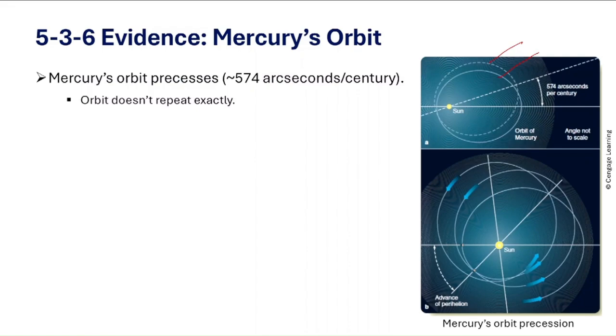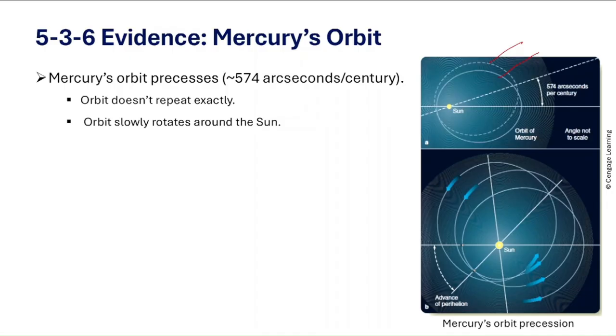But most planets follow nearly repeating elliptical paths. But Mercury's orbit is unusual. Every time it goes around the Sun, the ellipse shifts slightly. It doesn't come back to the exact same position. And over a century, Mercury's orbit rotates by about 574 arc seconds. And that's about 1/6 of a degree. It's a tiny shift, each orbit only about 29 kilometers. But it adds up over centuries. Now, why do you think Mercury is the best planet to show this effect?